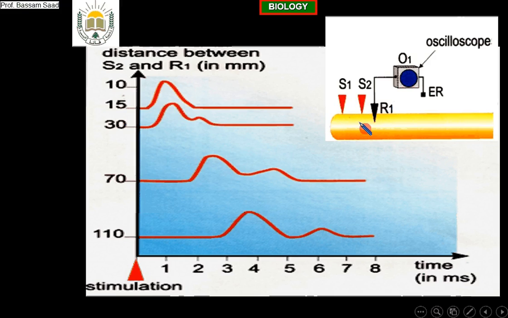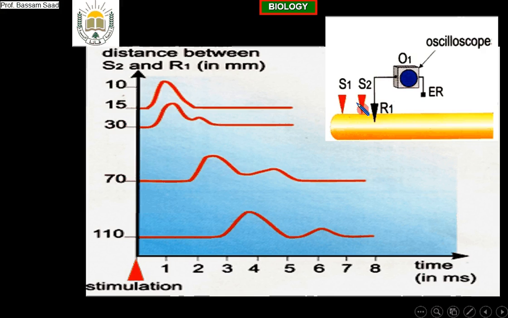And I will now change the distance between S2 and R1. In the first experiment, R1, the oscilloscope, was near to S2. Then I will increase the distance between S2 and the oscilloscope. I will take the oscilloscope away. Okay? What is the meaning of oscilloscope?